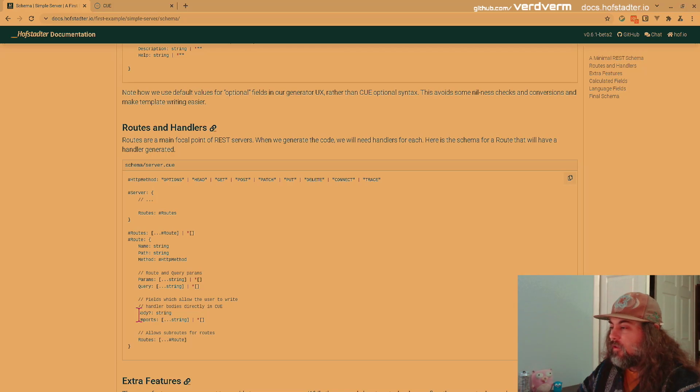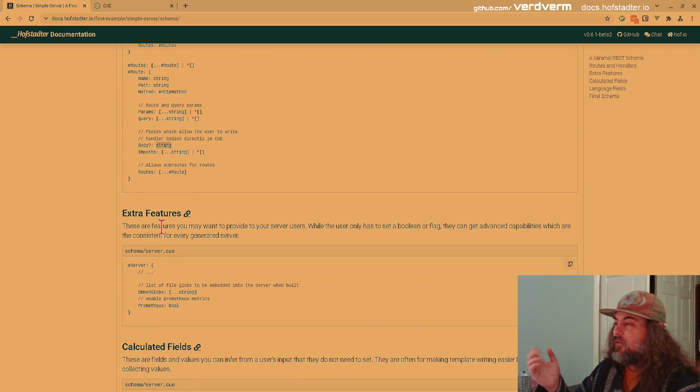And then what this here is for is the generated code. We could write the body of our route handler directly in Q if we want, or we can write it in the generated file. And then this is just to add imports to that. If you want to write the body here and you need imports to support that, you can write them here and they'll be injected in.